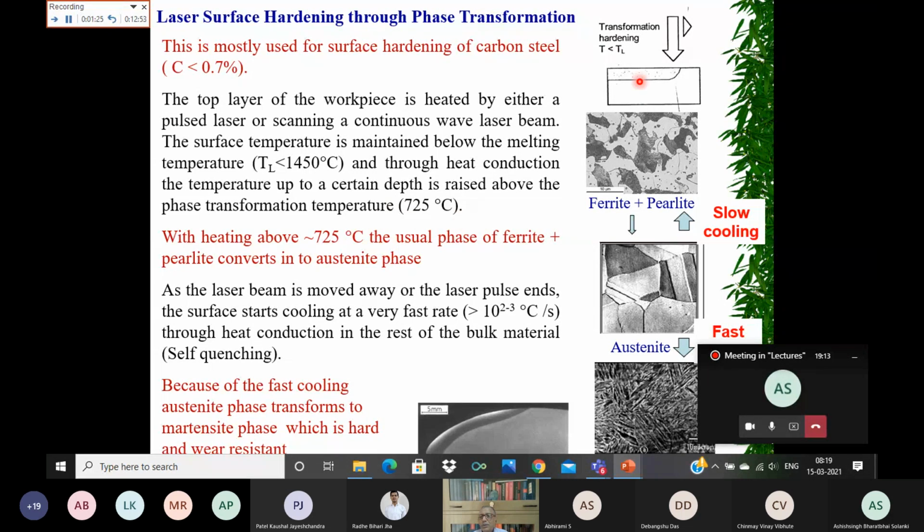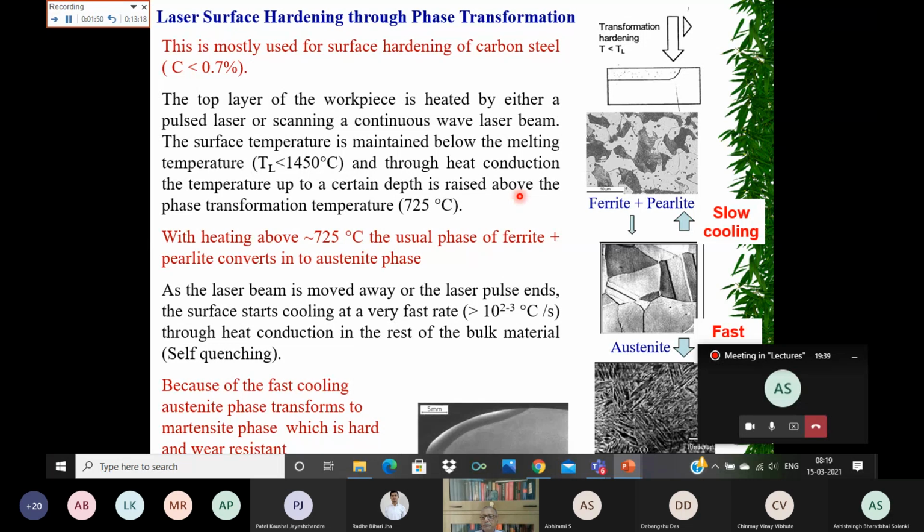So what we are doing, we are controlling the laser power density and scan speed in such a way that without the top surface being melted, a thin layer in the range of around 500 micron to 1 millimeter is heated above the phase transformation temperature. So what happens when you are increasing the temperature above the phase transformation temperature?